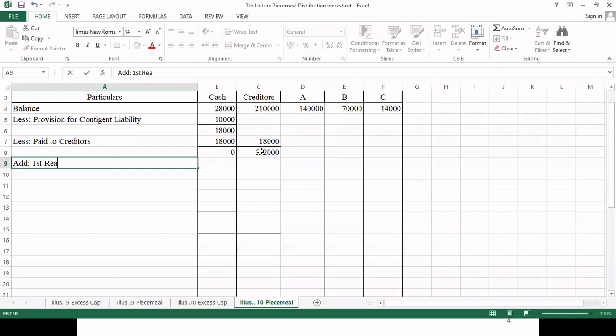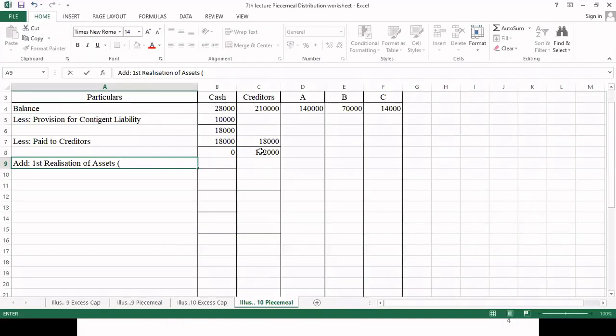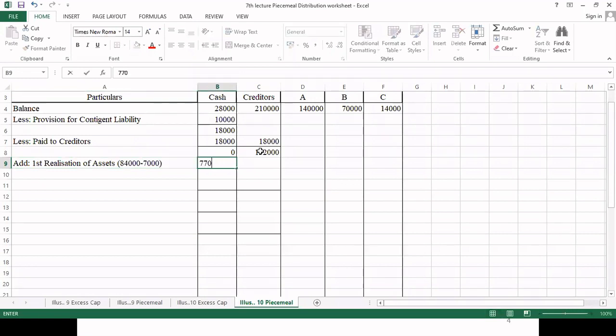First realization of assets. Now here we have to see the realization is 84,000 minus 7,000, which is our expenses. So ultimately we are getting 77,000.